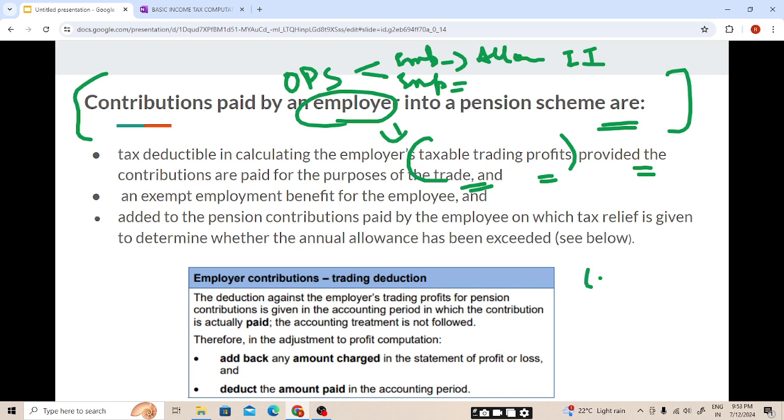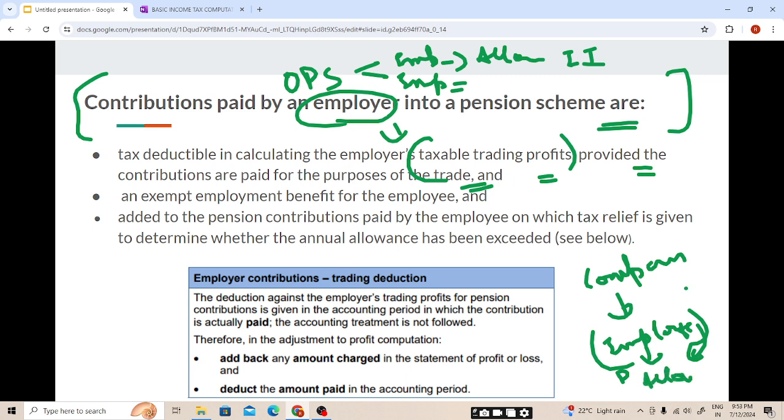So let's take an example of a company. This is a company and I am employed by the company. So I am investing money into the occupational pension scheme. If I am paying, it will be an allowable deduction, and if the employer pays into my pension scheme, this will be exempt, students. It will be exempt under the employment income head. We have studied contribution made by the employer for the employee's pension scheme will be exempt.